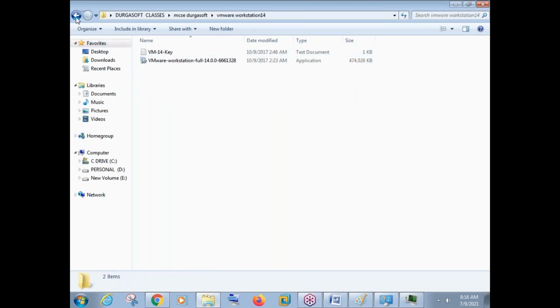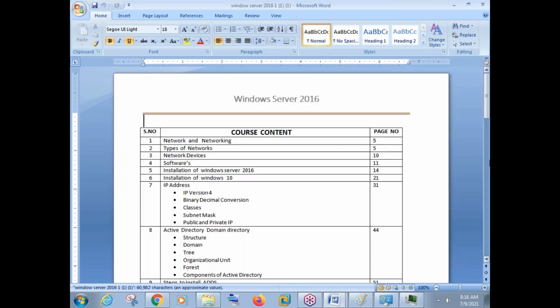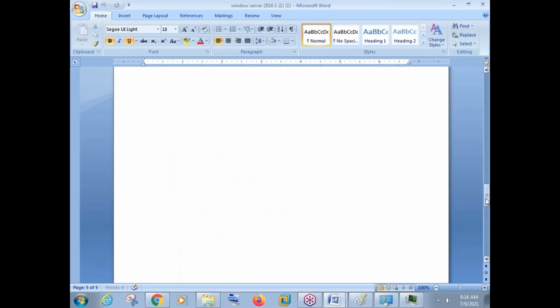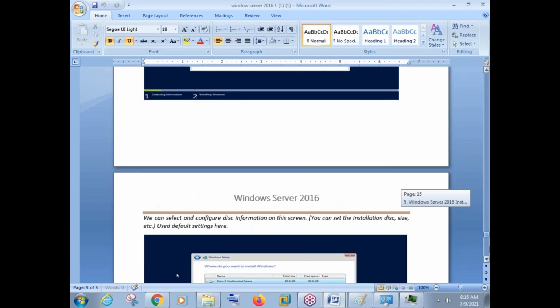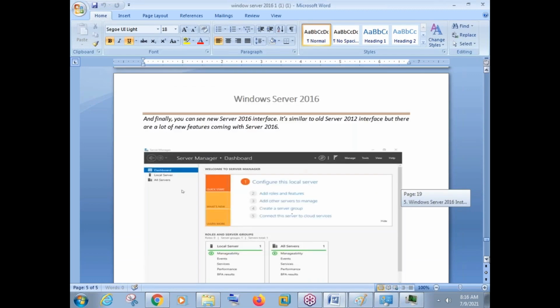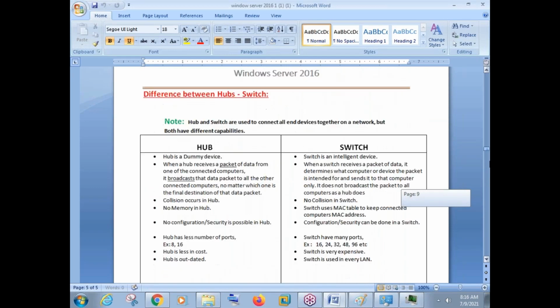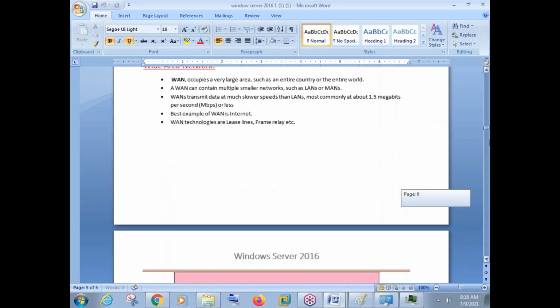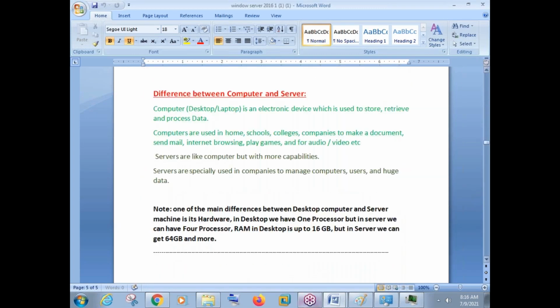You have the VMware Workstation software here, and we have the Windows Server image file and the Windows Server lab manual. Whatever we have discussed till now, the local area network, metropolitan area network, and the installation, everything is here, along with types of software and some hardware components. All the things are written clearly there, so they will share this file also with you.